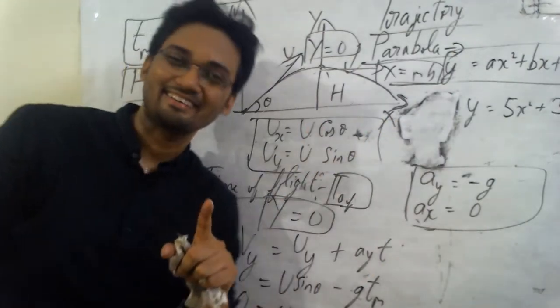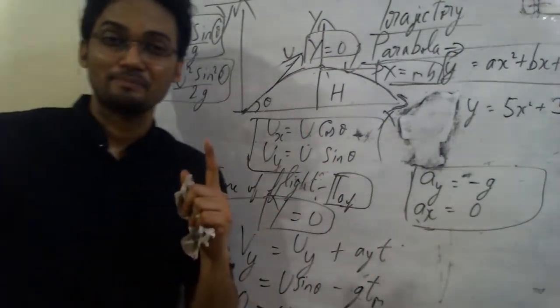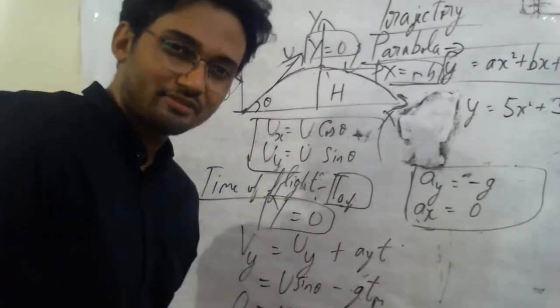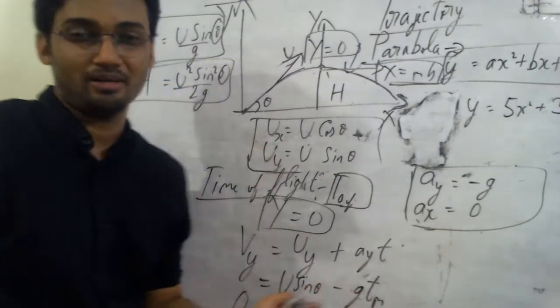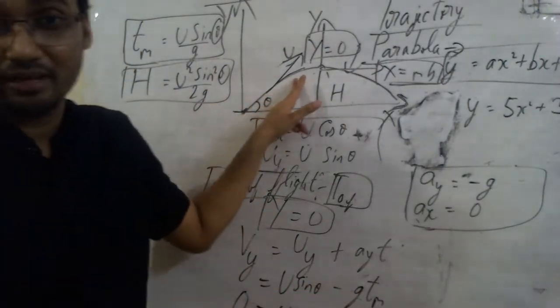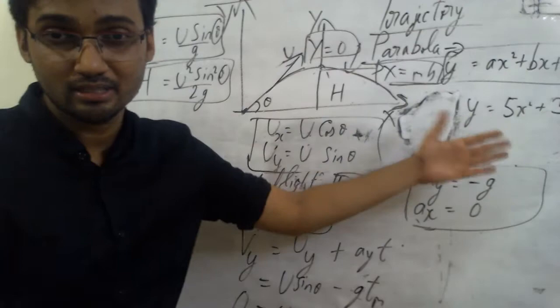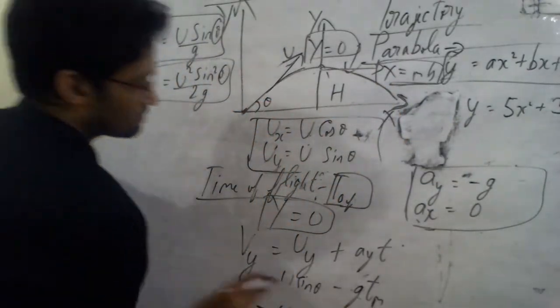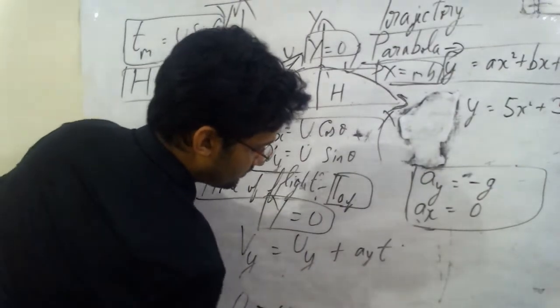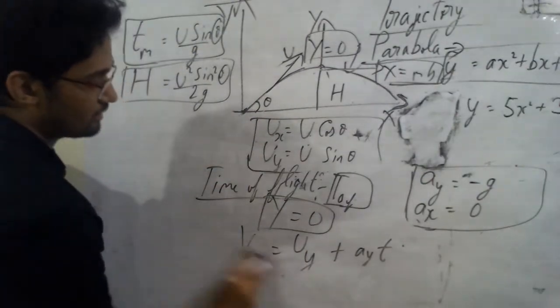Do not forget that. Such small things which I can put up in the video are to make you realize that you don't make an error. Please observe these parts. When you are discussing time of flight, it means total distance is also covered, right? So I have to use the second equation of motion, not the first. So make this small change. This is the way, when you see my video, you will never forget.